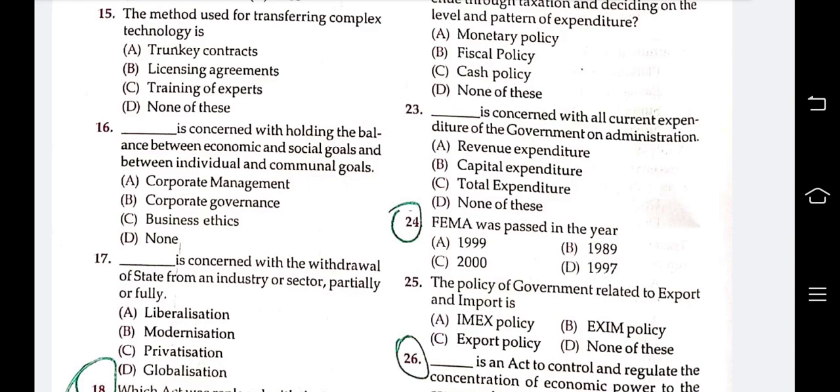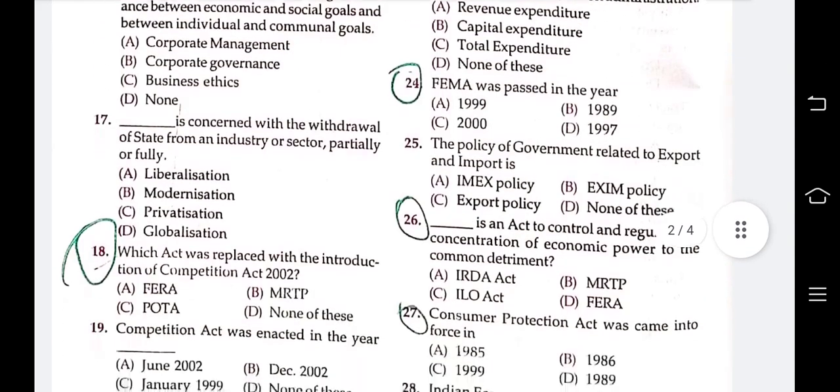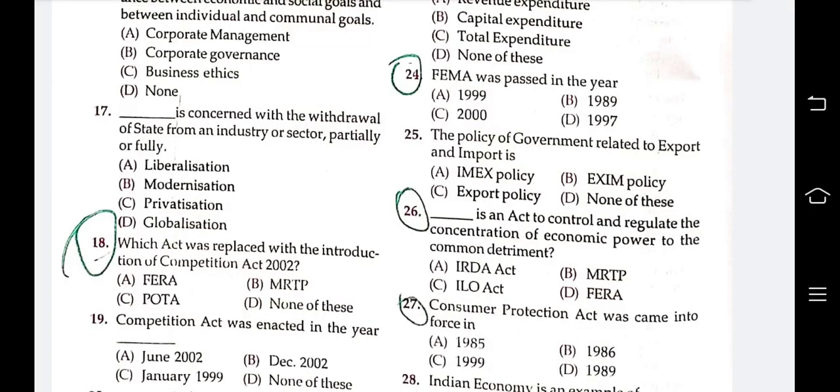Next: FEMA was passed in the year 1999, 2000, 1989, 1997. FEMA was passed in the year 1999. Answer option is A. The next: the policy of a government related to export and import is EXIM policy, IMEX policy, export policy, none of these. Your answer is B, EXIM policy.